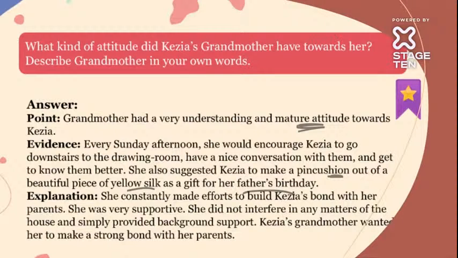So she continuously made efforts to build Kezia's bond with her parents, very supportively. She did not interfere in any matters of the house and simply provided background support. Kezia's grandmother always wanted her to make a strong bond with her parents. So grandparents, what do they do? They help maintain the proper balance. There shouldn't be fights and disputes between the family members. The grandmother did the same thing, telling them not to fight. At her level, she tried her best to make Kezia and her father's relationship better and better.